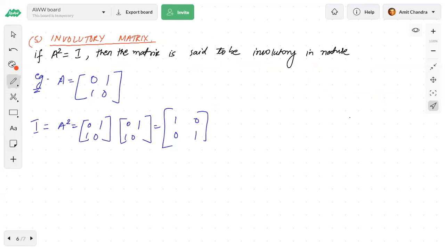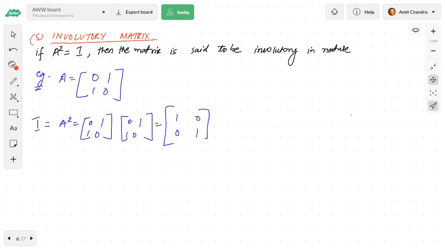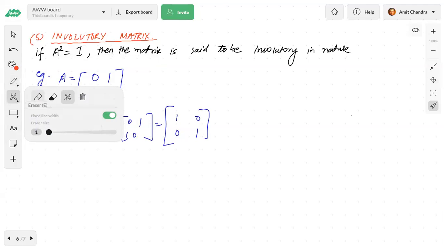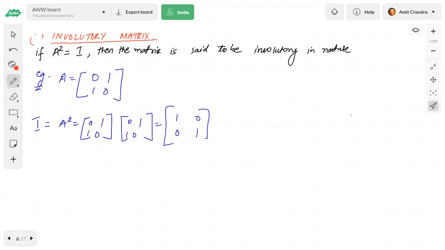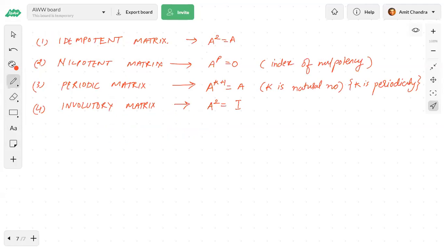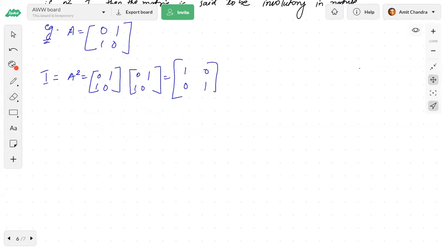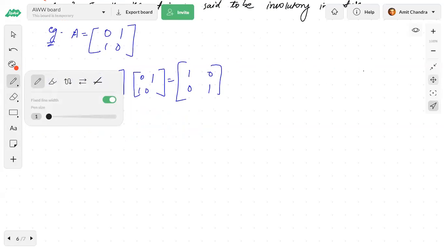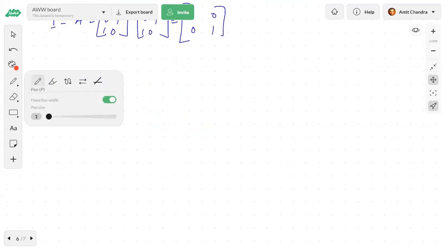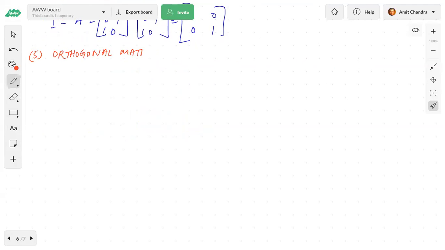Fine. Okay, there is one more kind of matrix. I forgot that. There is one more kind of matrix, just write that also. In here only I'm writing. This is the fifth kind of special matrix, which is the orthogonal matrix. Okay, this is the orthogonal matrix.